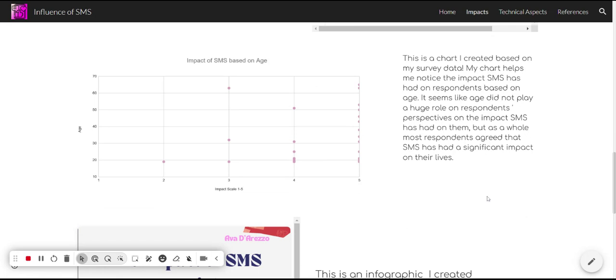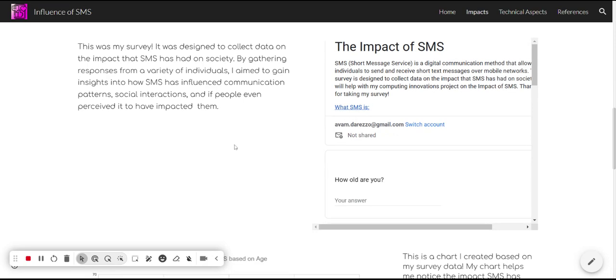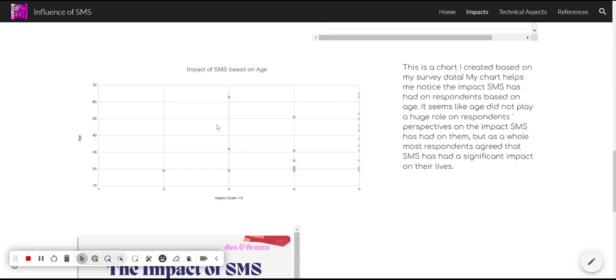So I created this chart from one of the questions from my survey. I did this using Google Sheets, and it was really easy to do. You just have to copy and paste the summary of respondents from my survey, and then you can transfer it over to Google Sheets and just click insert chart. And I did this one based off of the impact SMS has had on age.